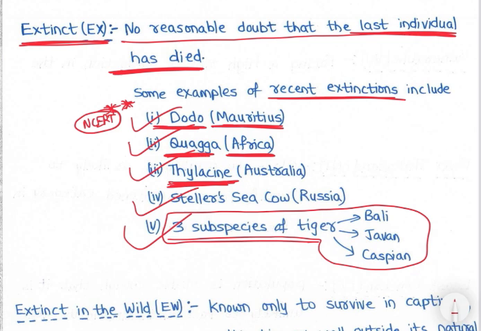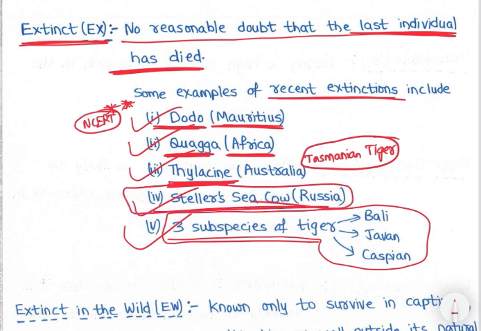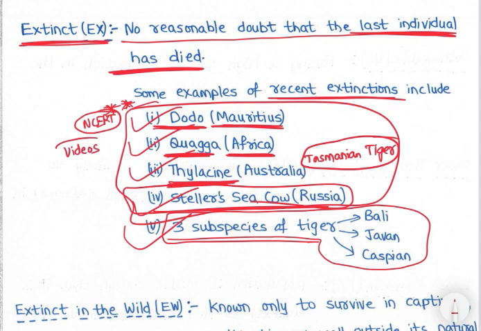It is also called Tasmanian tiger, it looks like a tiger, right? So it is also called Tasmanian tiger, right? And then the stellar sea cow of Russia. See, for these four I'll be putting videos, so you can watch the videos, right? You will get clarity and information regarding these things, so you can easily remember, right? That's why I am incorporating videos, right?